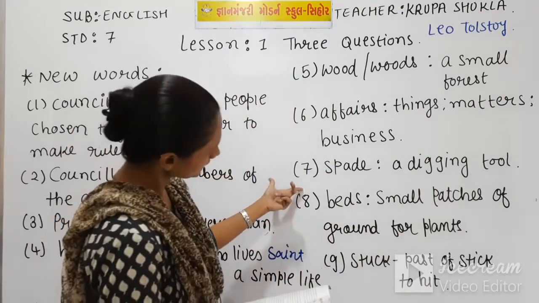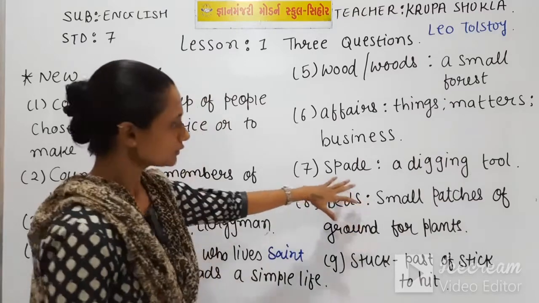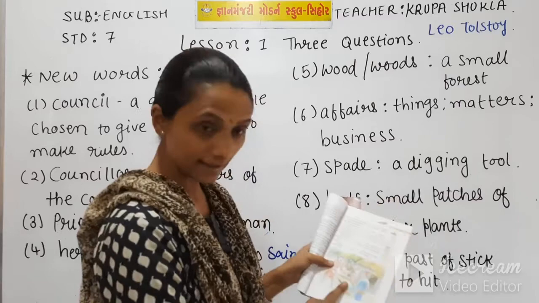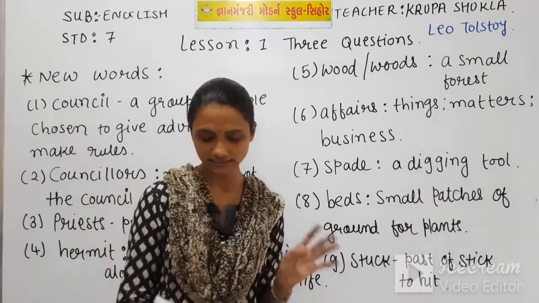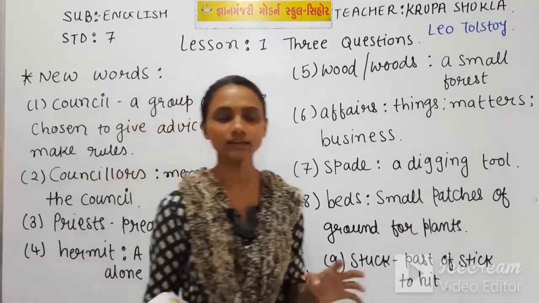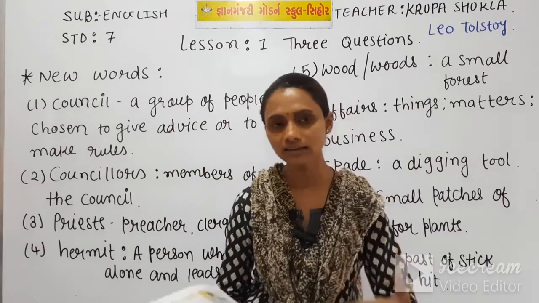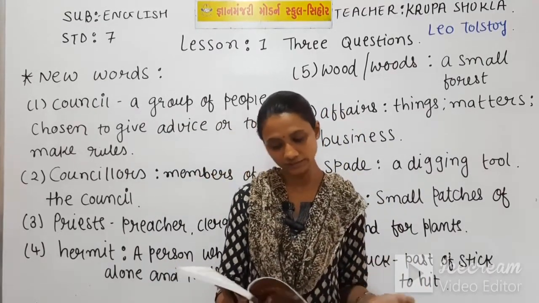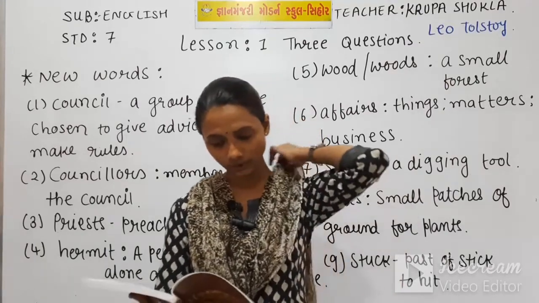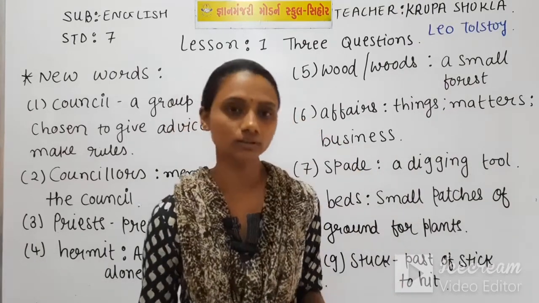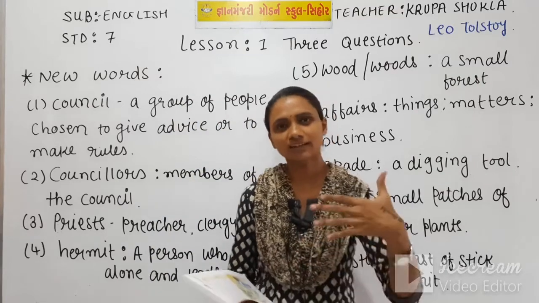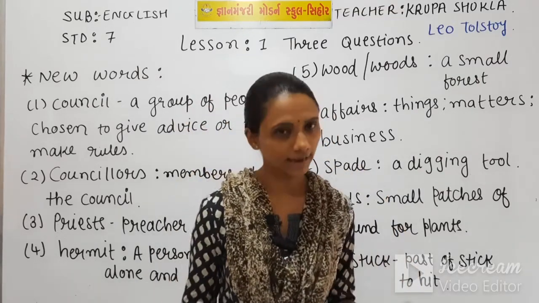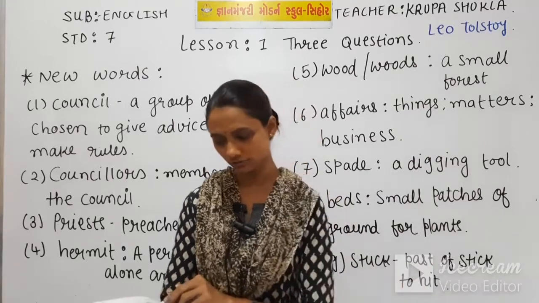So spade means here a digging tool. That spade is there, you can see in the picture here, the hermit and his spade is in his hand. So the king told him, give me your spade, I will dig it out and you just take rest. Thanks, said the hermit, giving the king his spade. Then he sat down on the ground. Now that hermit gave that spade to the king and he thanked him and he sat down on the ground.